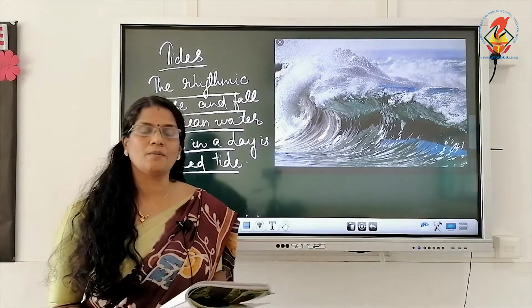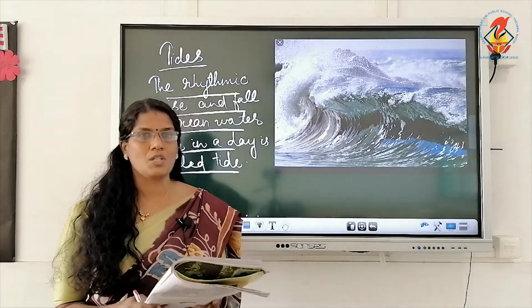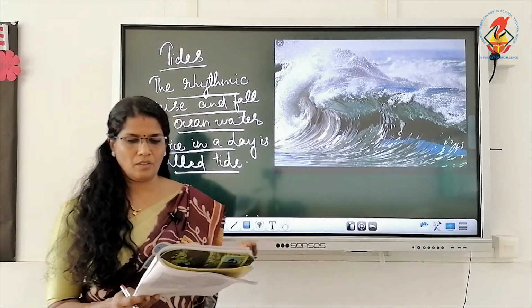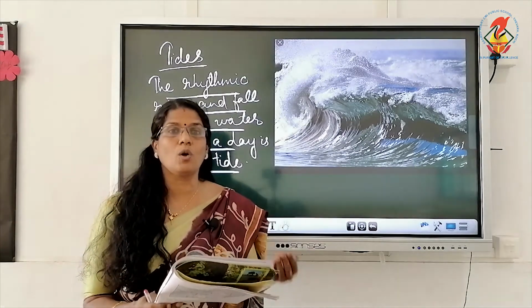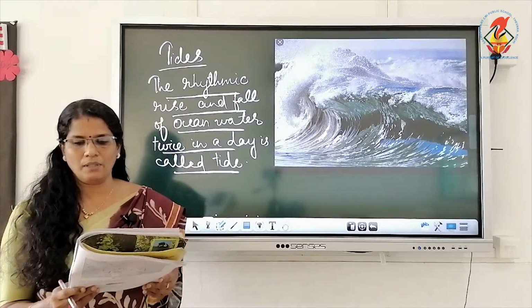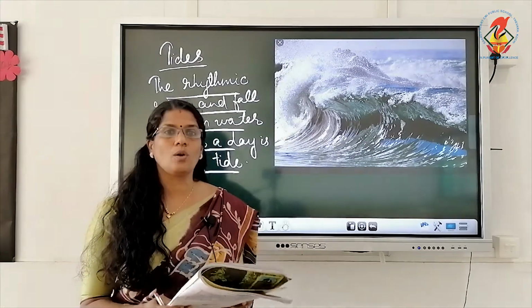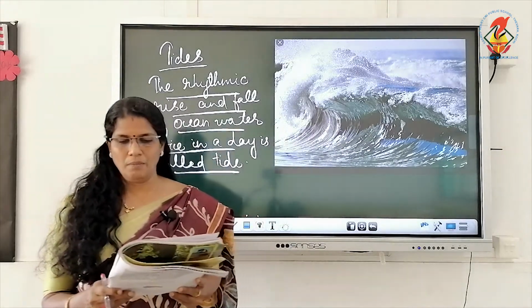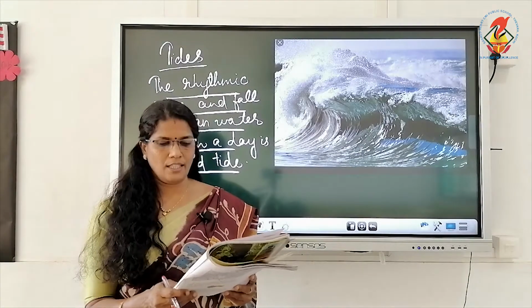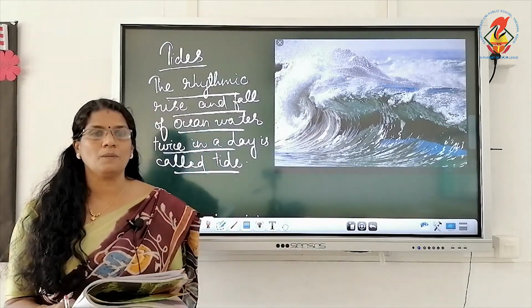Now, the benefit of high tides is that they help in navigation. They raise the water level close to the shore. This helps ships to anchor and arrive at the harbour more easily. The tides also help in fishing. Many more fish come closer to the shore during high tide. This enables fishermen to get a plentiful catch.